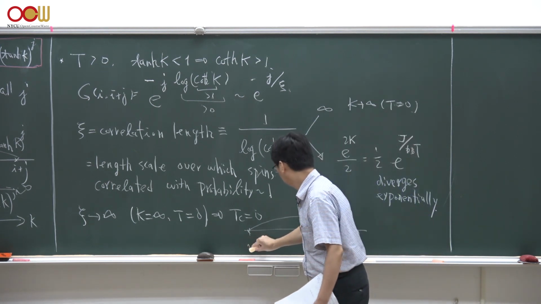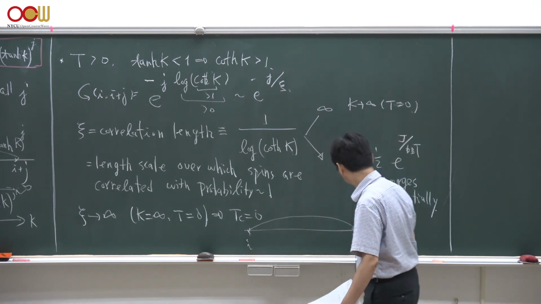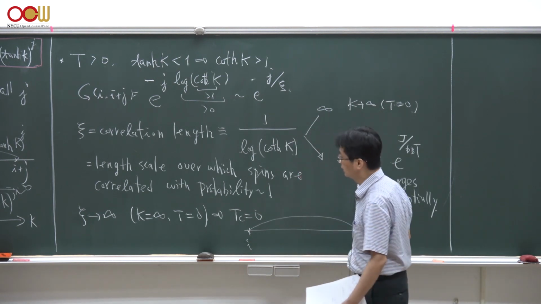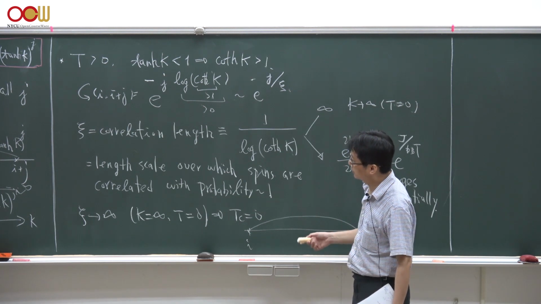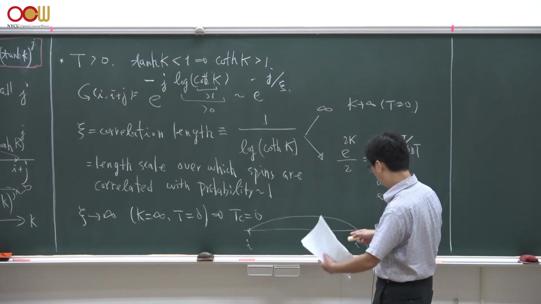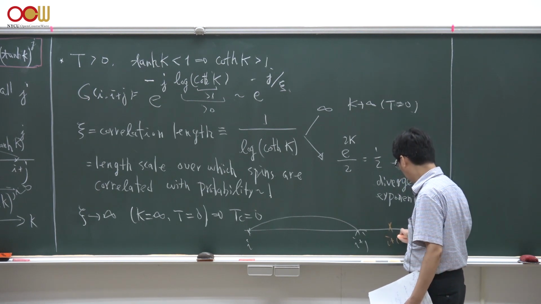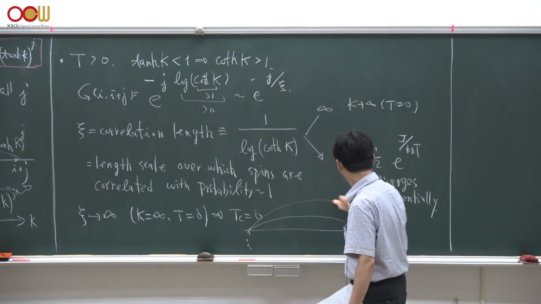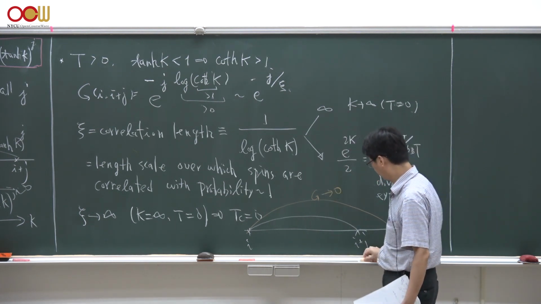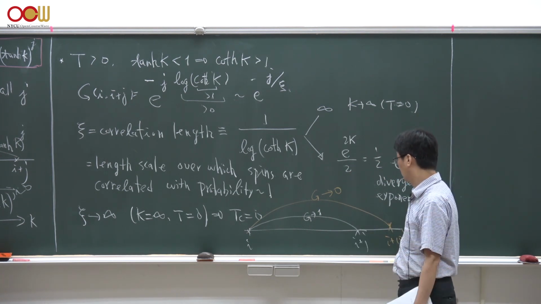So for example, if you measure this correlation of two spins at sites i and i plus j, and if they are correlated, meaning they have the same value, the probability that they have the same value is almost 1. But if you calculate the correlation for an even longer distance, for example, i plus 10 times j, then you may find that this correlation function decreases to almost 0. This is just some hypothetical thinking or some kind of possibility.